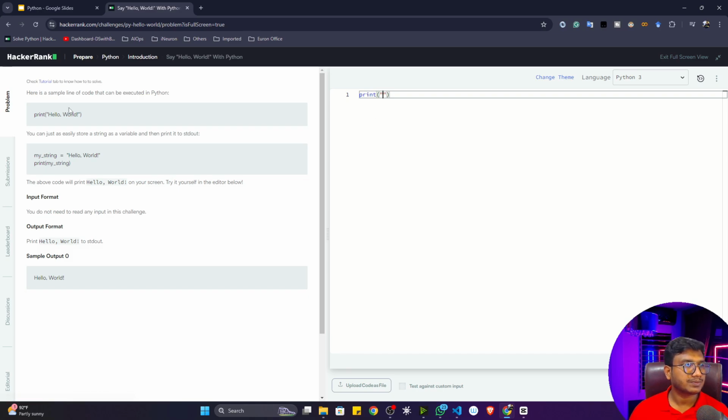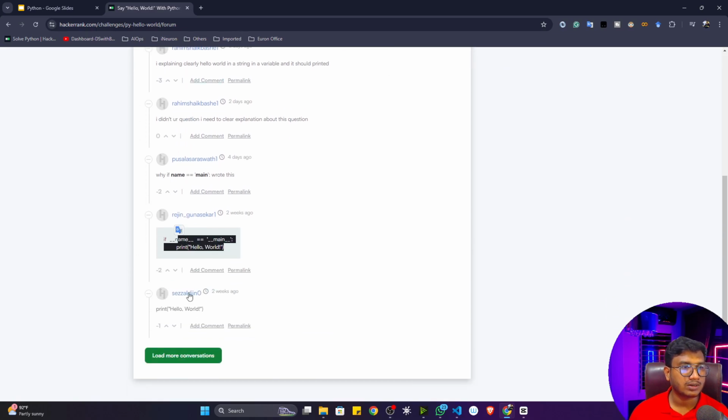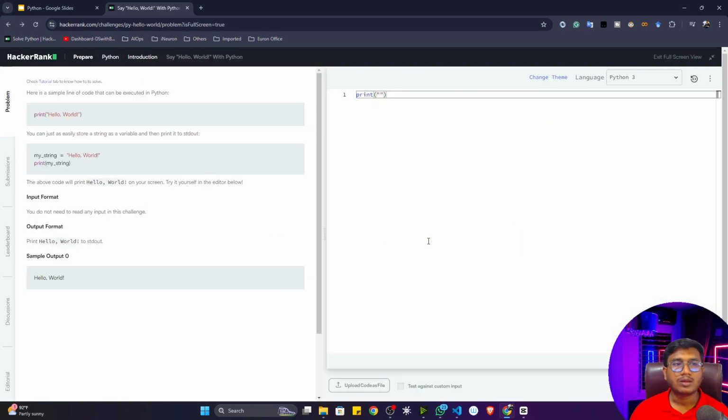On the left hand side you will also get discussion and tutorial. Everything you will get. You will also get the leaderboard, like what your rank is here, and the submissions. If you don't know how to solve it, you can go to the discussion and see people who have already solved this problem. You can see their solution and write it here. But initially, first of all, try by yourself. If you're not able to solve it, then try to see the solution. This should be my suggestion.